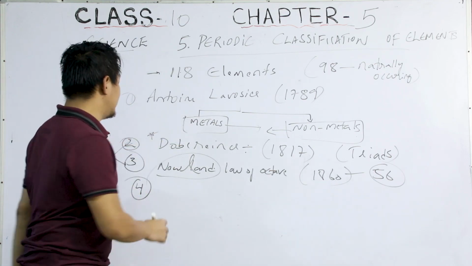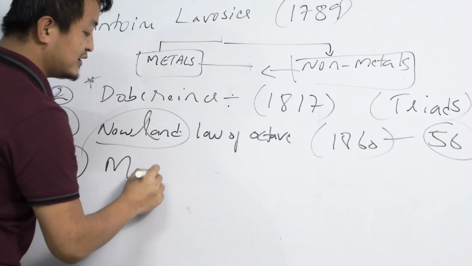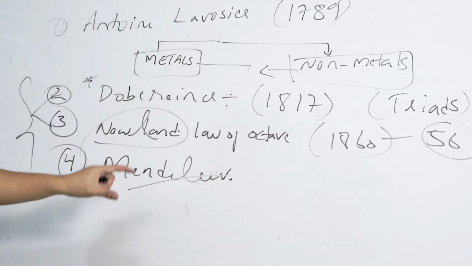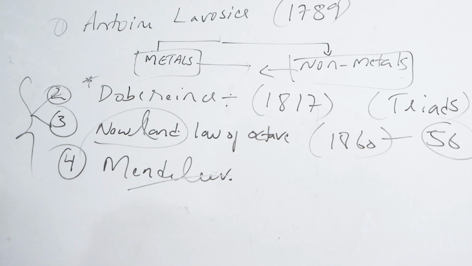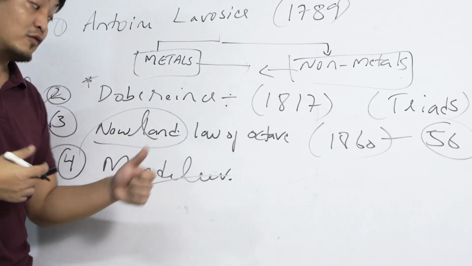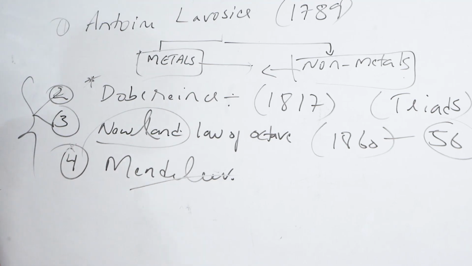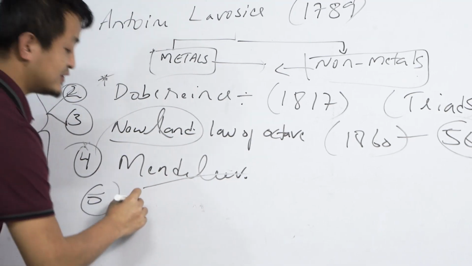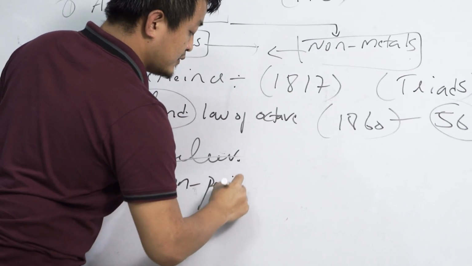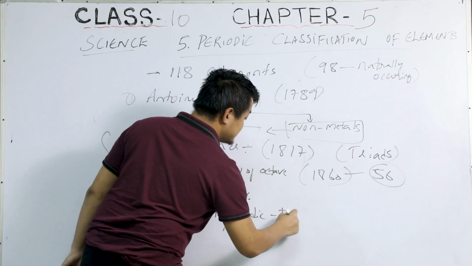After Newlands, it came to Mendeleev. Mendeleev played a very important role. The idea of the rows and columns in the periodic table was all his idea. After that, we have the modern periodic table.